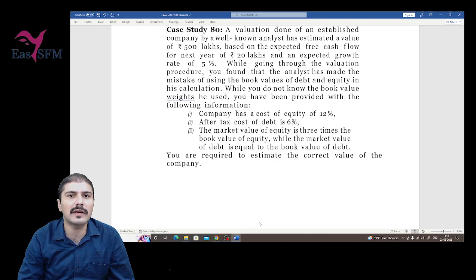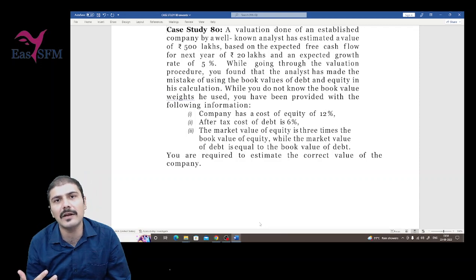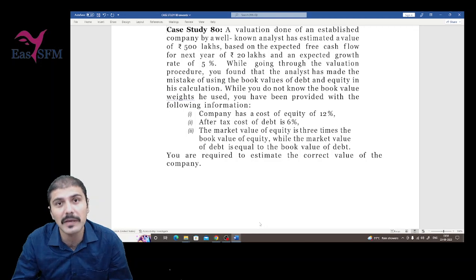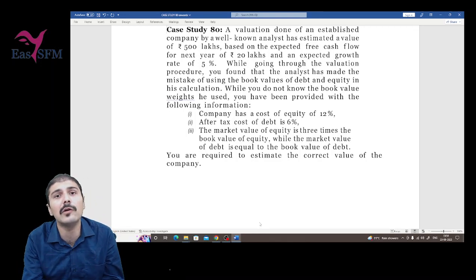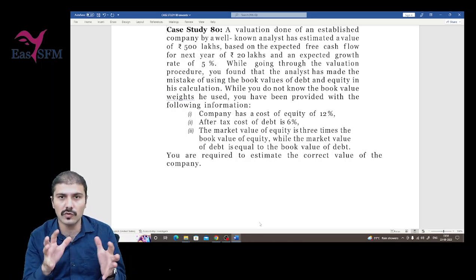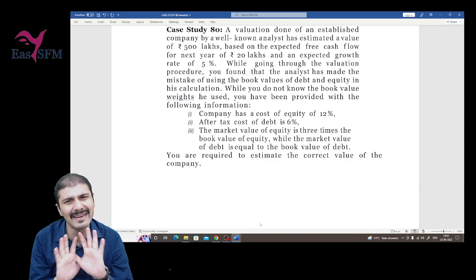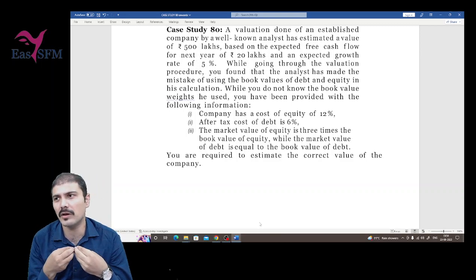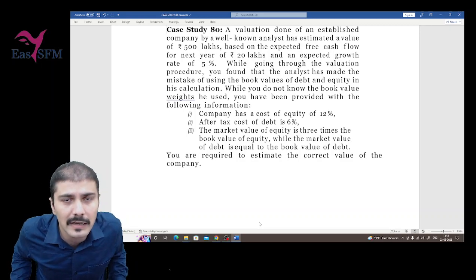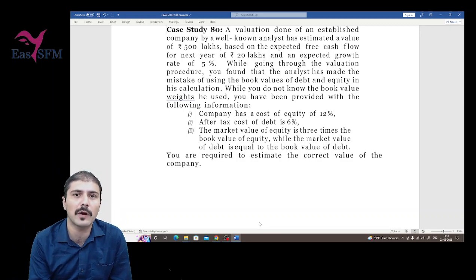What is asked you to calculate is, calculate the correct value of the company. If you want to make it a case study kind of question, then they might ask you to calculate the correct discount rate or cost of capital, or calculate the correct market value weights maybe, right? Or what would be the book value weights that he used, or market value weights that we should use, right? So how to solve this kind of problem? Now very easy, but obviously if you are not able to understand this concept, then in exam directly it will be slightly difficult to solve this type of problems, right?